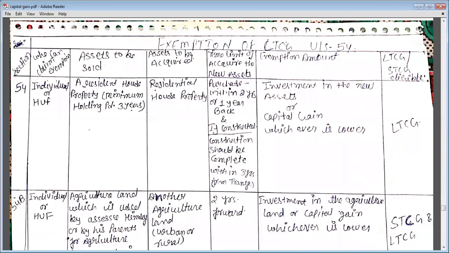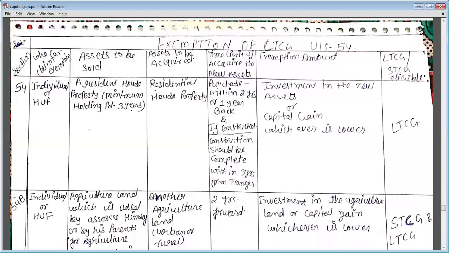LTCG को कहाँ exemption मिलती है under section 54. So first section है section 54. Now there are various columns you can see. First column is section, that is 54. We are talking about the section 54. Who can claim these exemptions?